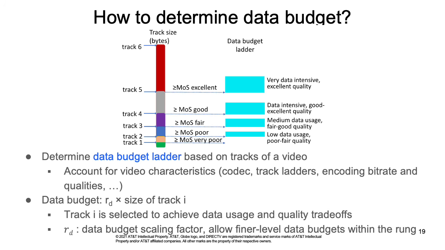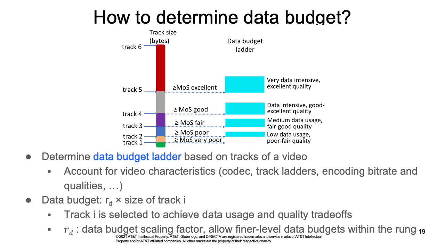So far, we have assumed that per session data budget is given beforehand. We now sketch one possible approach that determines per session data budget choices for specific video, as illustrated in this figure. The bars on the left represent the track sizes. We first roughly decide the quality levels based on the tracks.